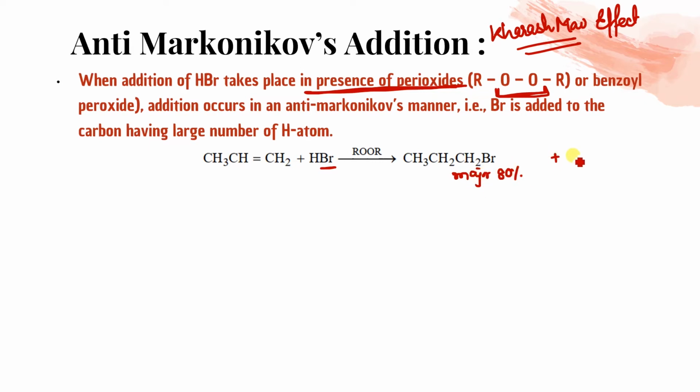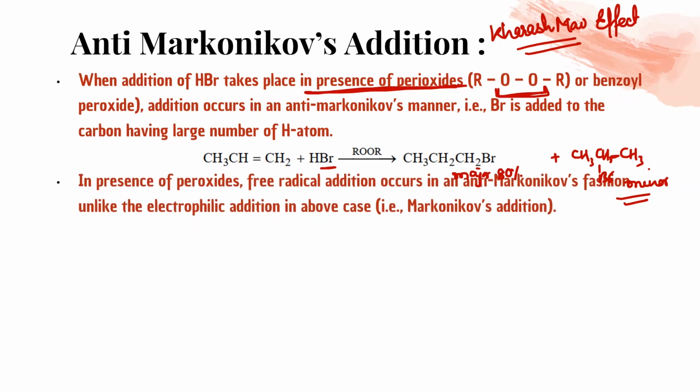It doesn't mean कि ये वाला product नहीं बनेगा. This product will also form, but not in major quantity. This will be considered as minor. Clear? Any doubt? In presence of peroxide, why is it so? Reason क्या है इसके पीछे? तो यहाँ ध्यान रखिएगा, दोनों आपकी mechanism you have to do. Both the mechanisms you have to do.